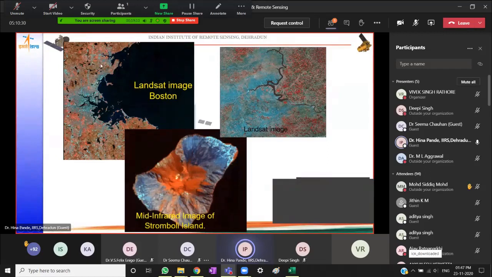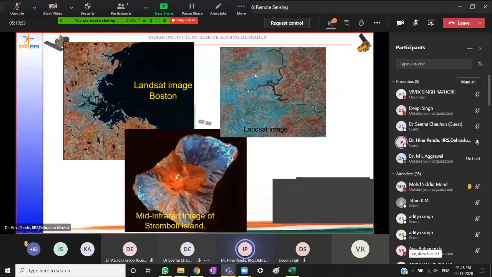So if you see, this is the water body. Here we see dry areas with this cyan tone. Water bodies extending here, red is all vegetation. Small water bodies here, ponds or reservoirs, etc.